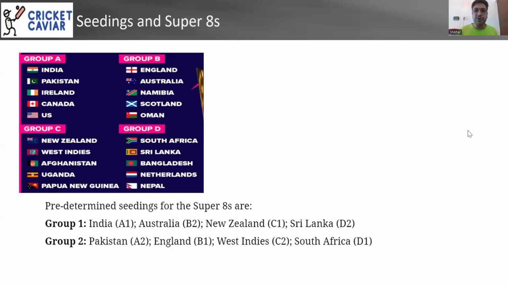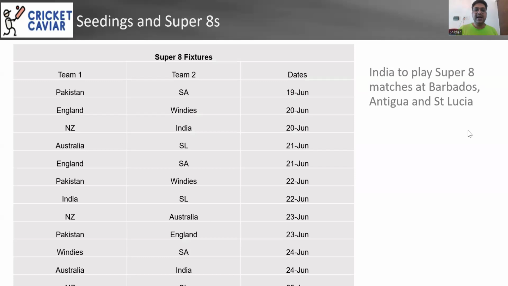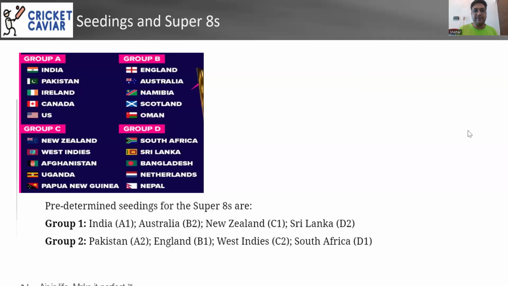Like I already told you, we are one of the only groups, or you may not have heard this from anywhere else, but we already know what are the Super 8 fixtures. This is the tentative. I mean, there can be upsets, but we know what will be the groups. Even if there are upsets, it's hard to see India, Australia, New Zealand losing out in the first group. I mean, New Zealand can, in fact.